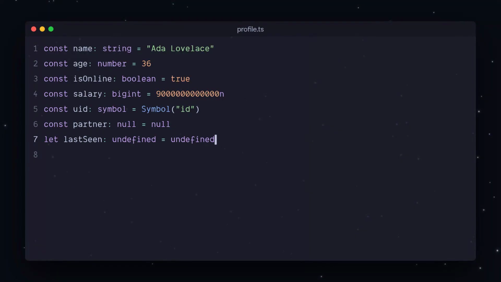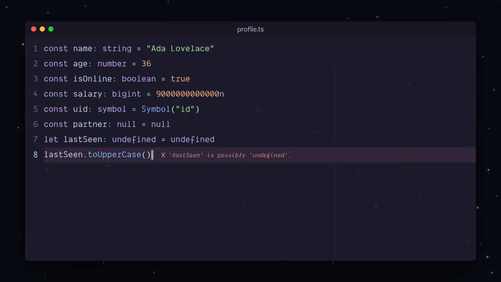This. Null and undefined hide the most famous crash in all of software. Watch. Our profile has last seen typed undefined. Try to use it like a normal value. Last seen dot to uppercase, and before you even run it, TypeScript lights up red. Last seen is possibly undefined.